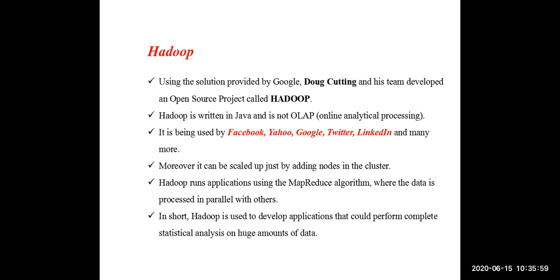Doug Cutting is the name of the scientist who developed Hadoop. Doug Cutting and his team developed an open source project called Hadoop. Hadoop is mainly based on the MapReduce algorithm. The basic algorithm behind Hadoop is the MapReduce algorithm, which was developed by Google. By using that MapReduce algorithm, Doug Cutting and his team developed an open source project called Hadoop. Clear? This Hadoop is completely written in the Java language, and it is not OLAP.